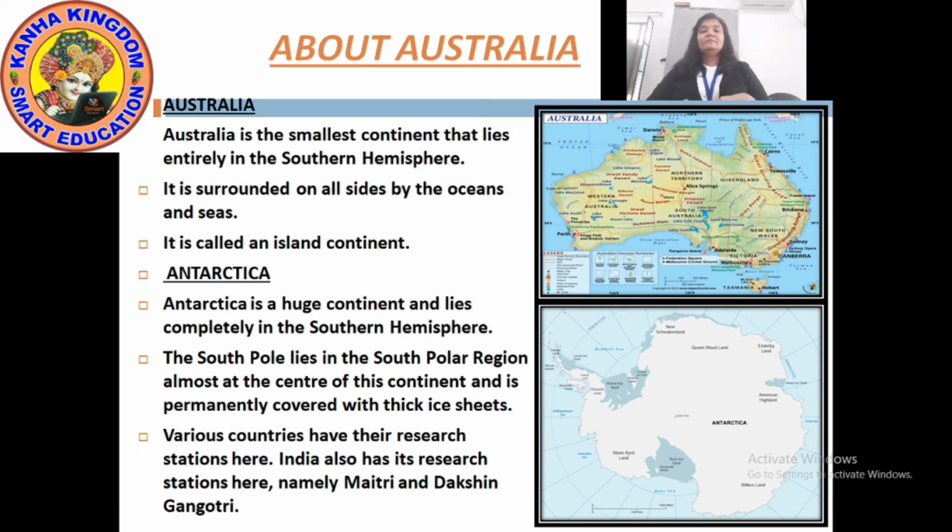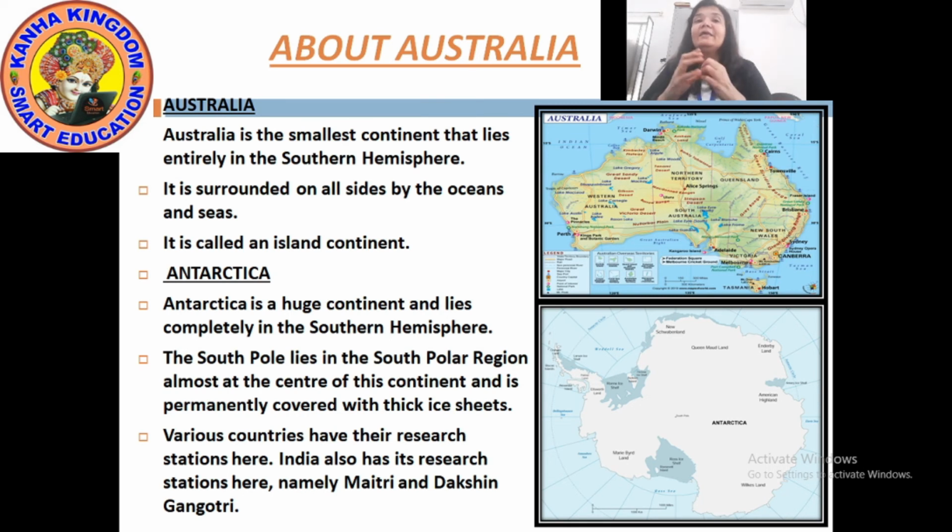You know that both the poles, whether it is the South Pole or the North Pole, have very low temperatures. Low means it is cold throughout the year, because the rays of the sun do not fall directly.